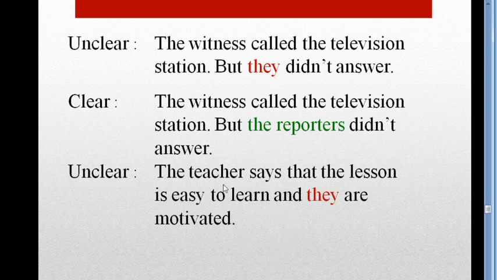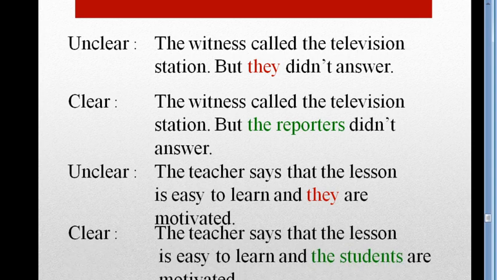Okay, so what can we write here? In the sentence there is a hint. The teacher says that the lesson is easy to learn. For whom is the lesson easy to learn? Absolutely for the students. So instead of they, we can write the students. Then the meaning of the sentence will be more clear to the audience. So the right answer is: the teacher says that the lesson is easy to learn and the students are motivated. So clear?